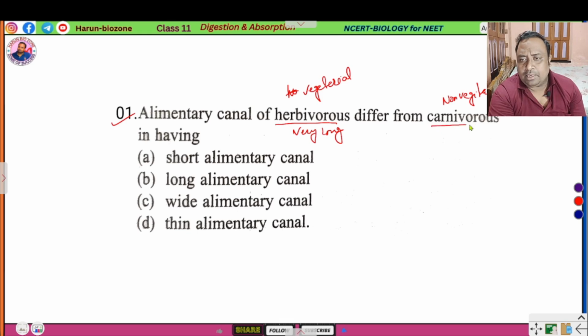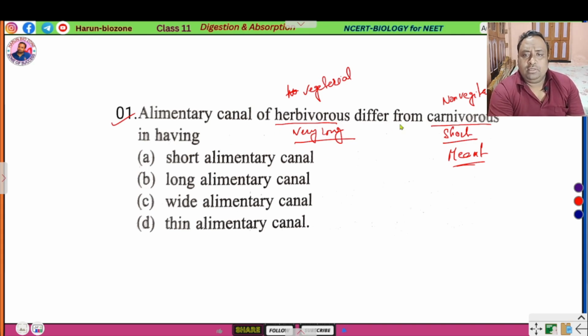But in carnivores, the alimentary canal is short because they eat meat, which has more nutritious value, so it absorbs efficiently and gets more nutrition within a short tube. In herbivores, there is a long tube because it digests and absorbs very slowly.